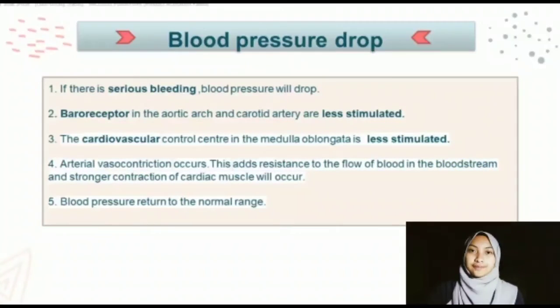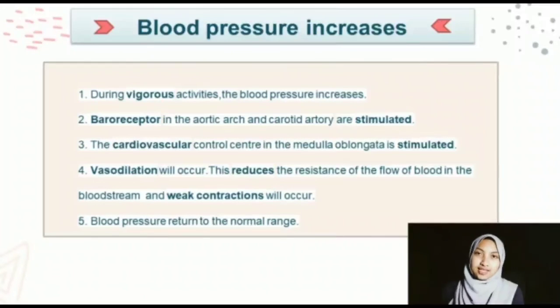Blood pressure drop. If an individual's blood pressure is dropped, it still can return to the normal range. If there is serious bleeding and cause the blood pressure drops, baroreceptors in the aortic arch and carotid artery are less stimulated. The cardiovascular control center in medulla oblongata is less stimulated. Arterial vasoconstriction occurs, and this adds resistance to the flow of blood in the bloodstream, and stronger constriction of cardiac muscle will occur. And that is how blood pressure will return to the normal range.